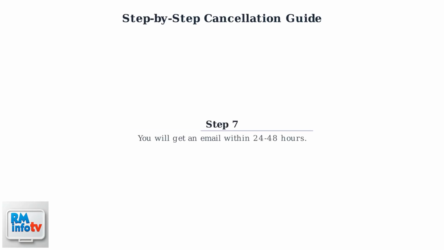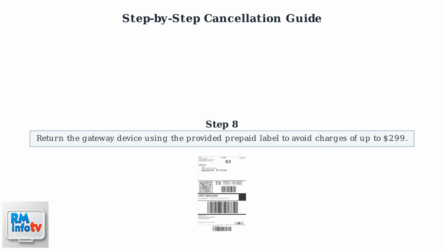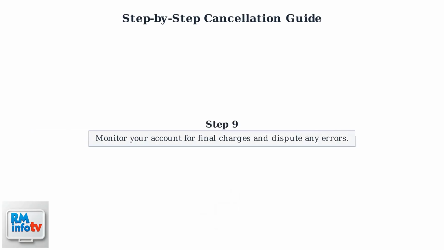You will get an email within 24 to 48 hours. Finally, return the gateway device using the provided prepaid label to avoid charges of up to $299. Monitor your account for final charges and dispute any errors.